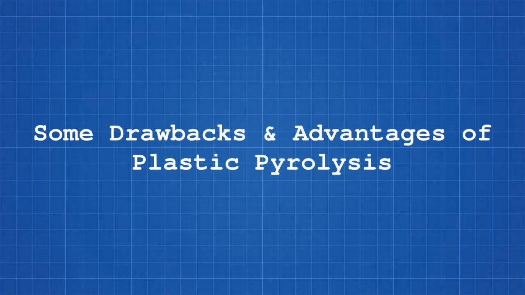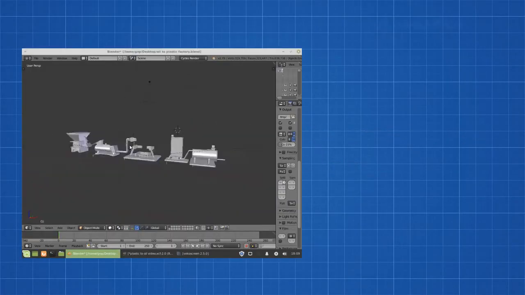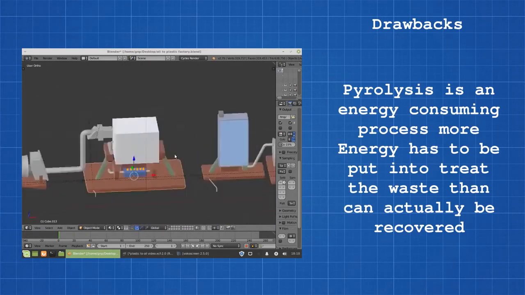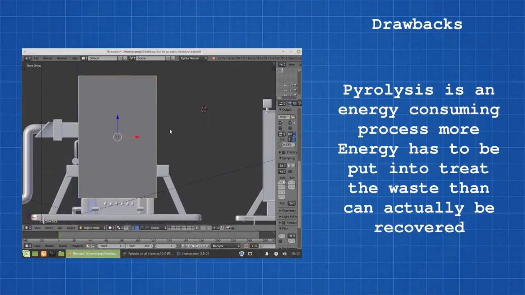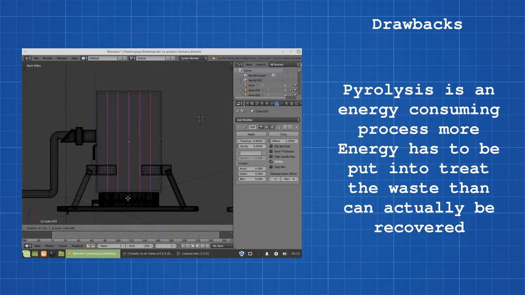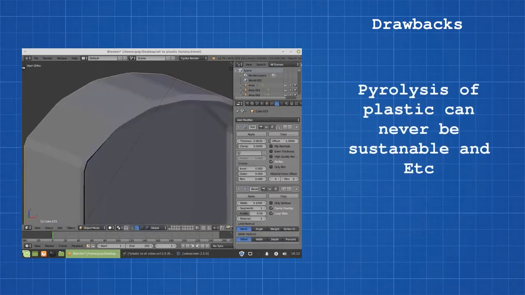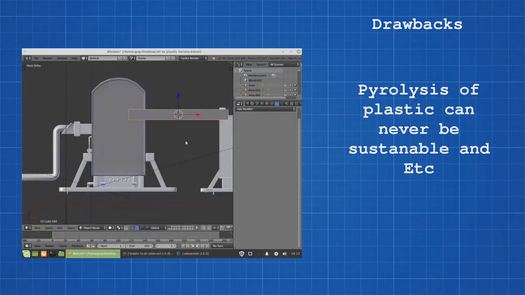Here are some drawbacks and advantages of plastic pyrolysis. Drawbacks: pyrolysis is an energy consuming process. More energy has to be put in to treat the waste than can actually be recovered. Pyrolysis of plastic can never be sustainable, and etc.